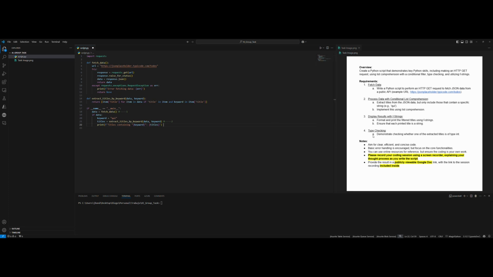And for type checking, demonstrate checking whether one of the extracted titles is of type int. Well, I infer that these extracted titles are not the filtered titles by the keywords. These extracted titles refer to the raw titles from the fetched data. So I'm going to make another function for this to display.